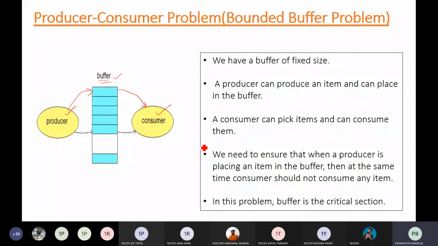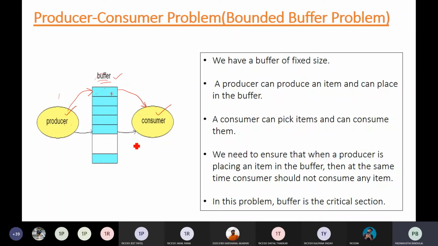Now what we need to ensure is that whenever the producer is producing data and placing it here, only after that does the consumer check the buffer and consume it. If the producer has not yet placed the data and the consumer checks beforehand, it doesn't find any data item. But you need some sort of communication between the two processes, that is, inter-process communication. When one process is placing the data, only after that can the other process consume the data. So there should be some kind of mechanism for this.